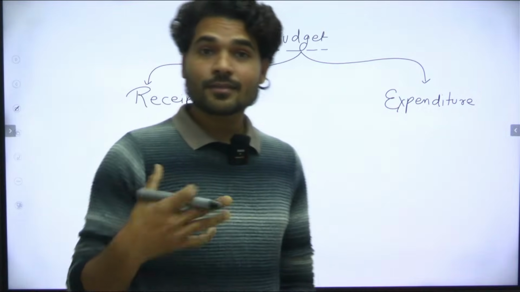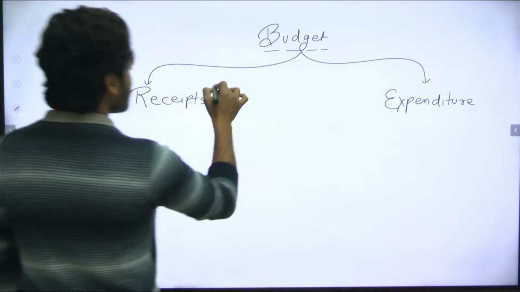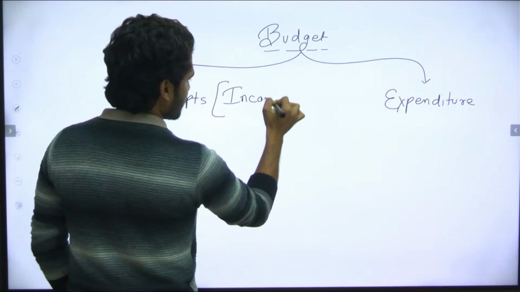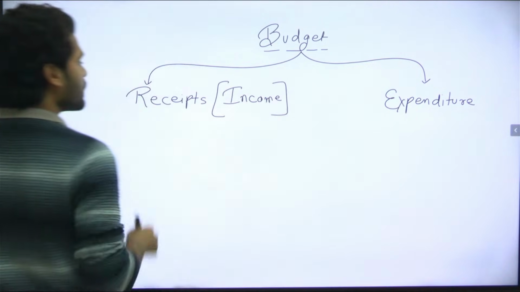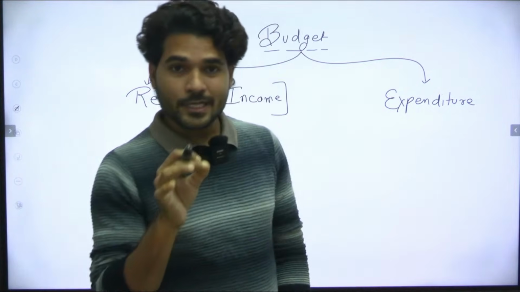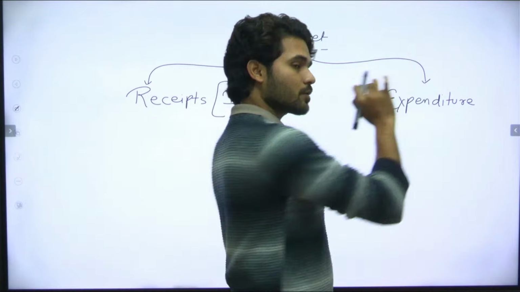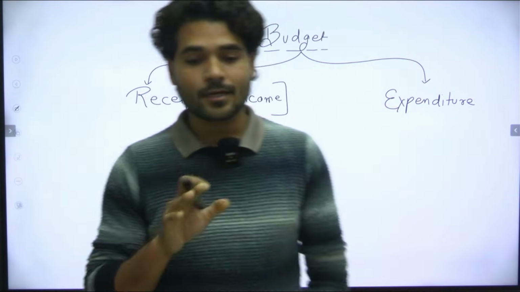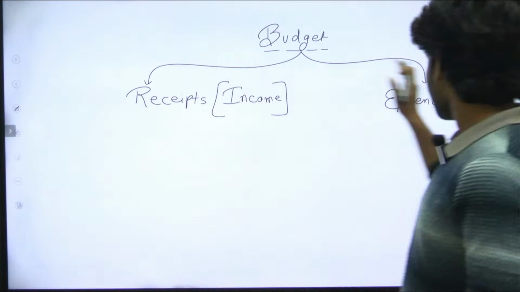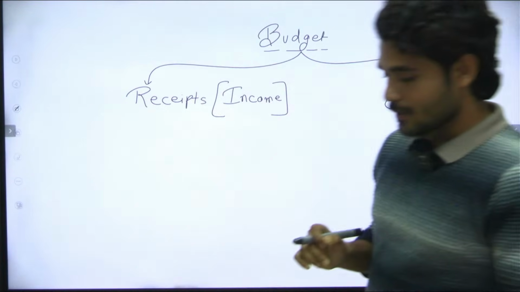What is receipts? We can say it is income. Okay, the income portion in budget is called receipts. The expenses portion is called expenditure. Okay, so in budget there are two components. First is receipts and second is expenditure. Right?